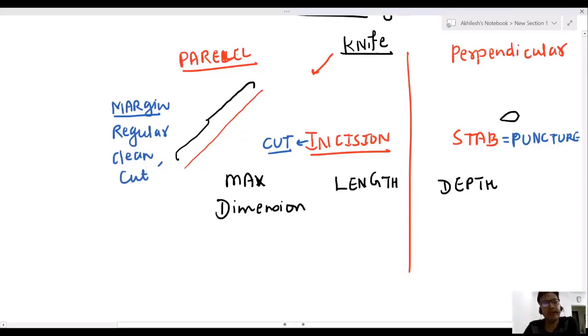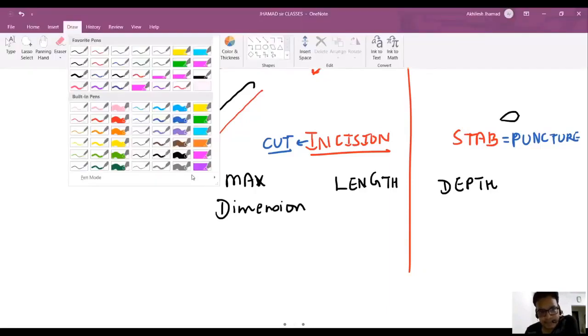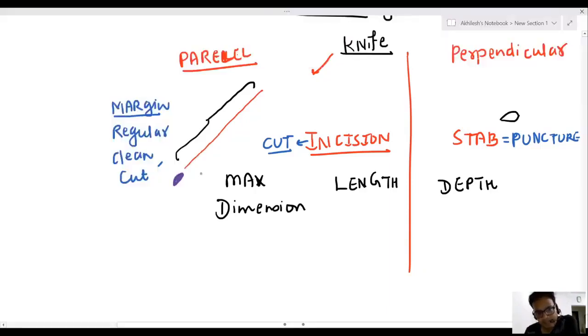Margins are regular and clean cut in incision. At the end point of incision, we have tailing. So tailing is always seen at the end point of incision. Margins are clean cut and regular.